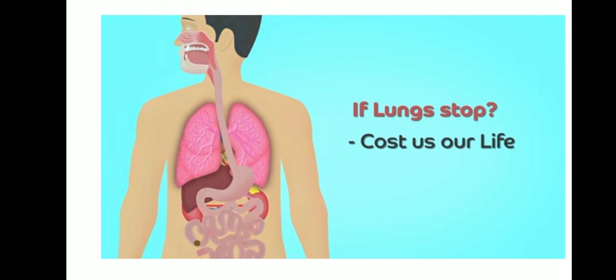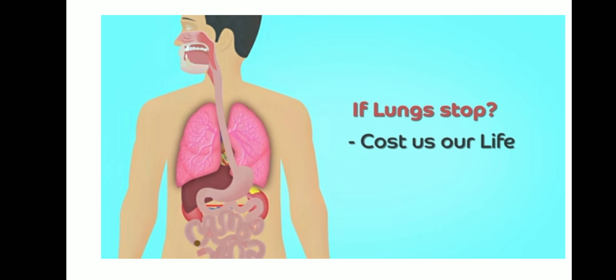Likewise, take the lungs. If the lungs stop working, what happens? You are unable to breathe, isn't it? So if you are unable to breathe, it costs your life. So the lungs move, the heart pumps the blood, internal organs are in mild movement so that we are able to lead our life peacefully without any disease. If the internal organs stop their movement, definitely our body condition will become worse, isn't it?